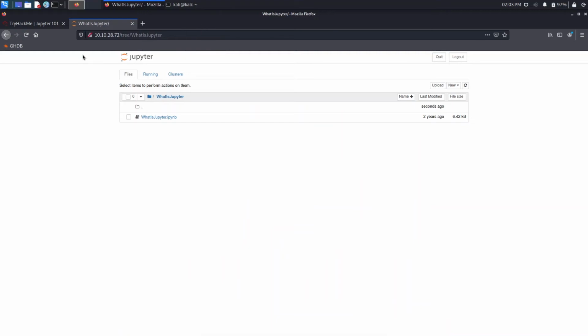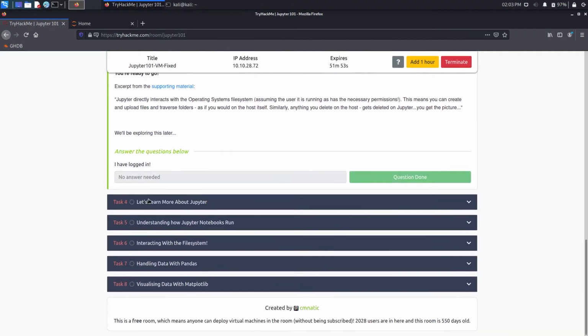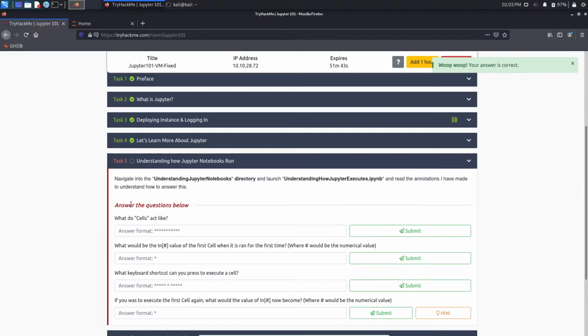We'll just close this for now. Go to the home screen and we will head to the next task. That is task 4. Let's learn more about Jupyter. Enter the what is Jupyter directory. We did that, so just click on completed. Now it's saying understanding how Jupyter Notebook runs.